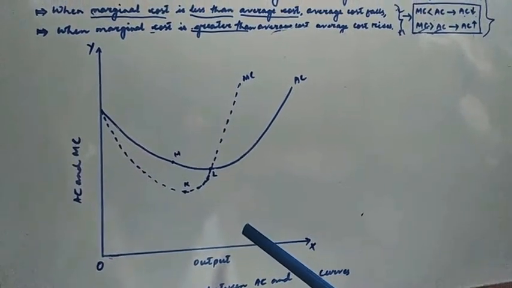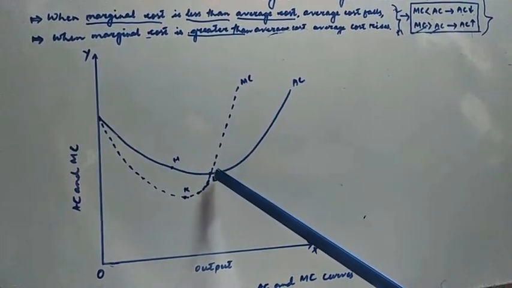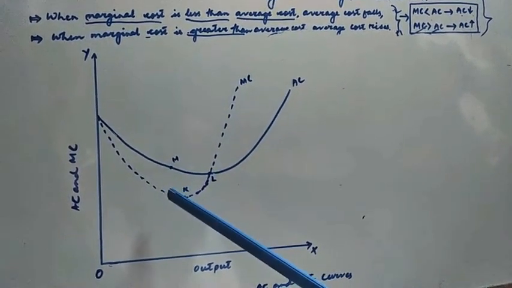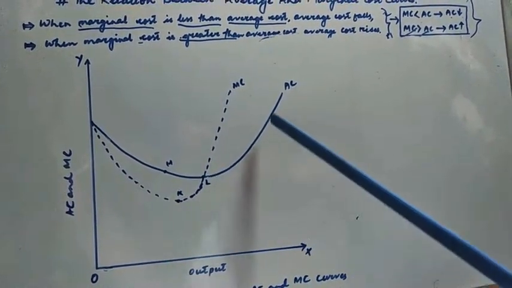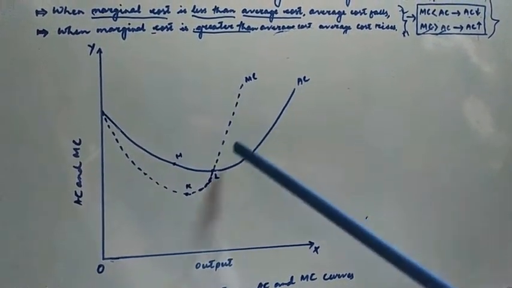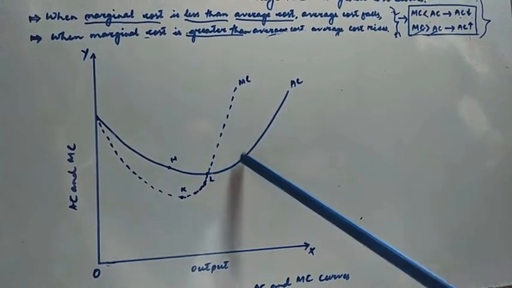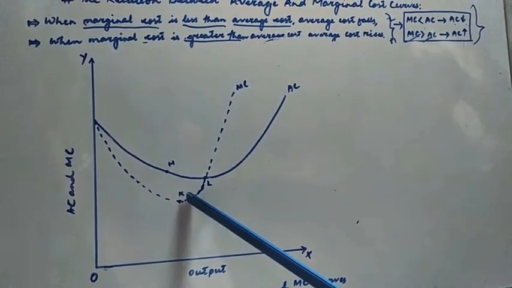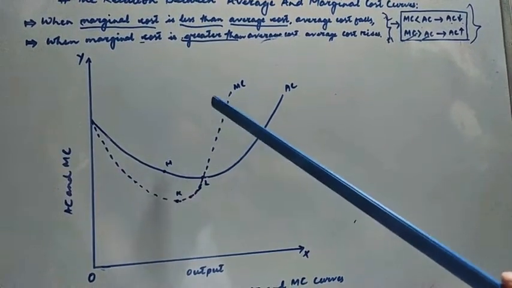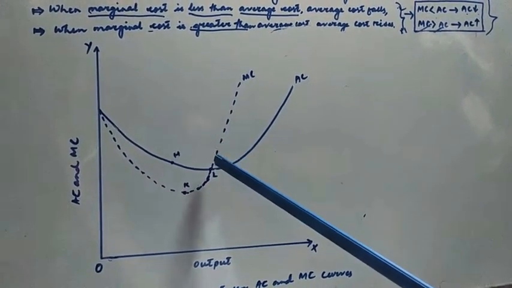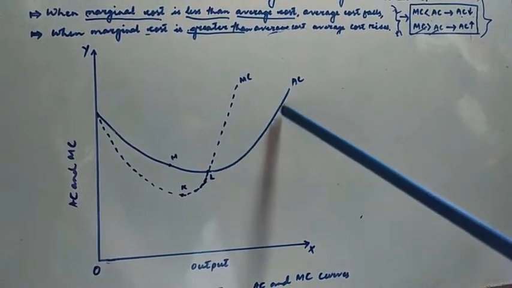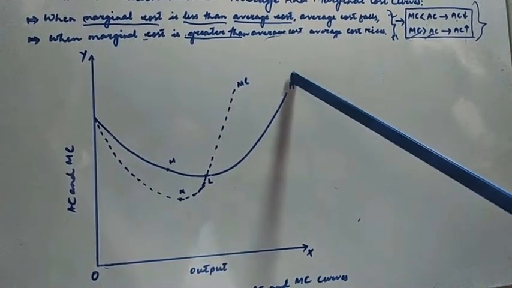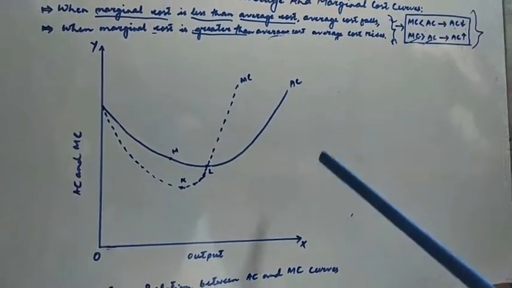And secondly, when average cost begins to rise, we cannot again deduce that the marginal cost will also follow the direction of average cost, because when average cost is rising, marginal cost can either be still falling or rising at the same time. But what we definitely can say is when average cost is rising, the marginal cost will be above this average cost. That we can say definitely.